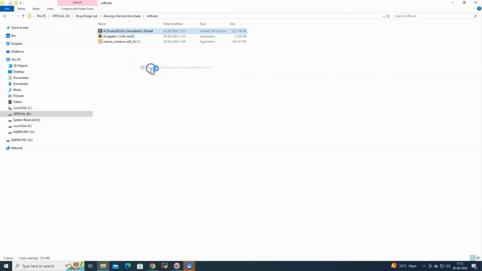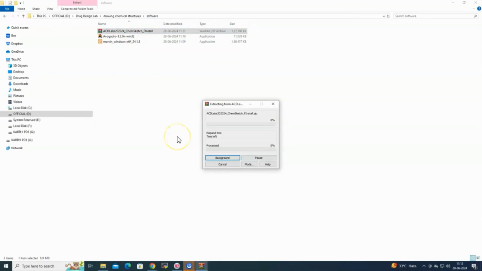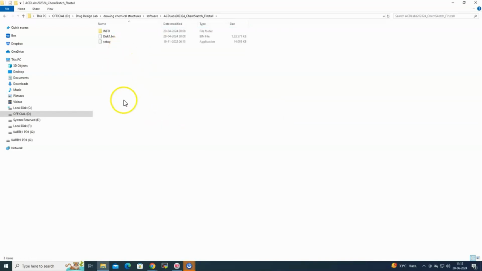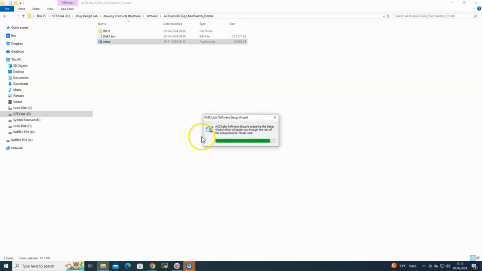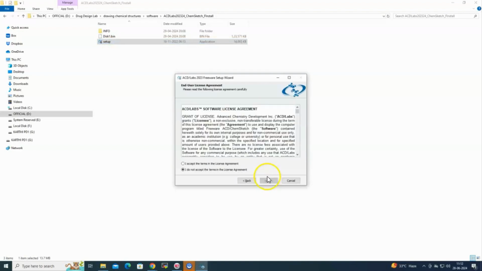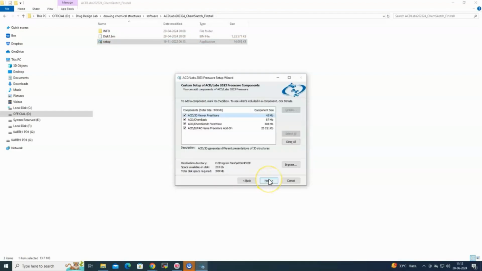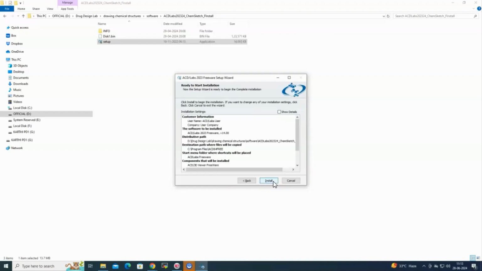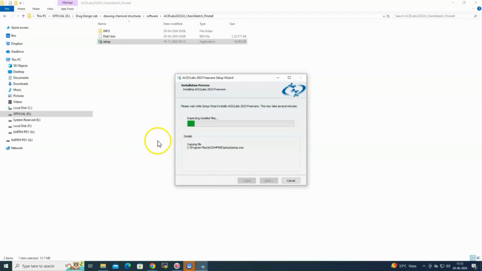Once the download is complete, open the installer file of ChemSketch. We have to extract the zip file to a folder. Open that folder. Inside the folder, you can see the setup file. Double click on it for installing ChemSketch. Installation of ChemSketch is pretty straightforward. Follow the on-screen instructions to complete the installation.